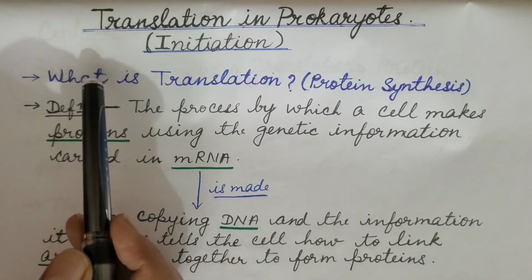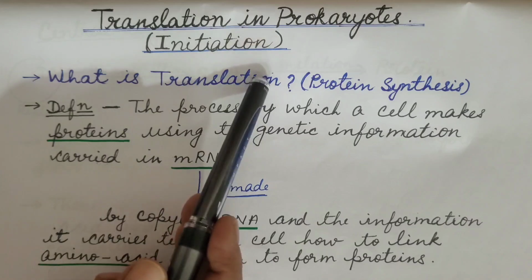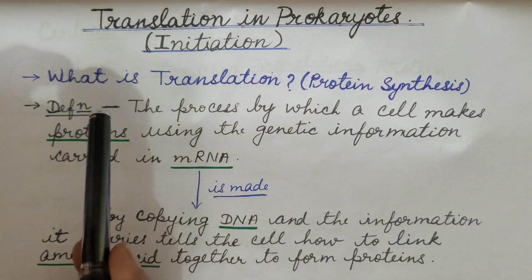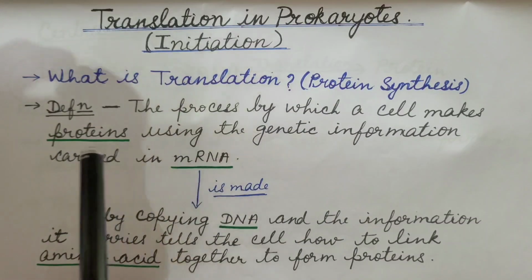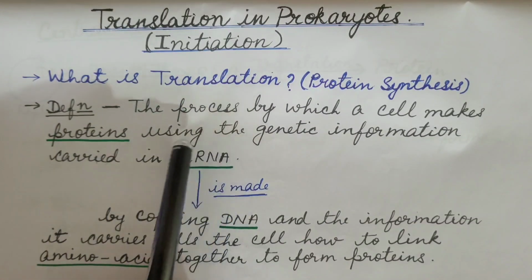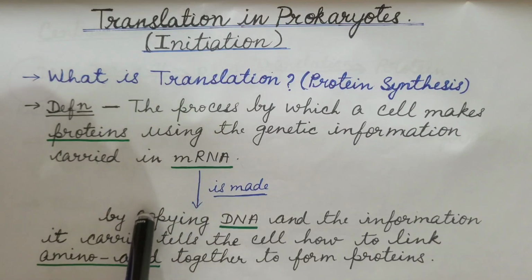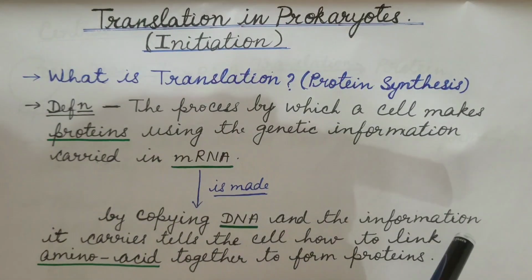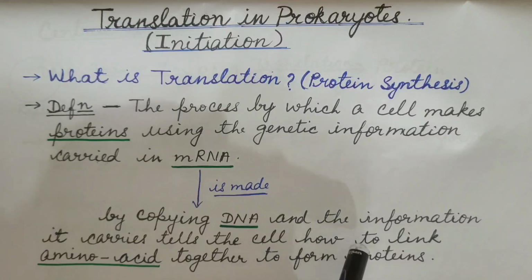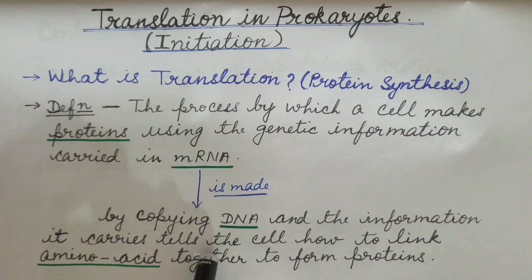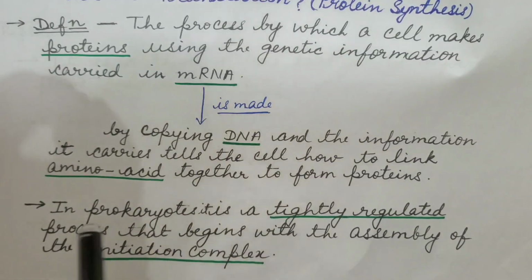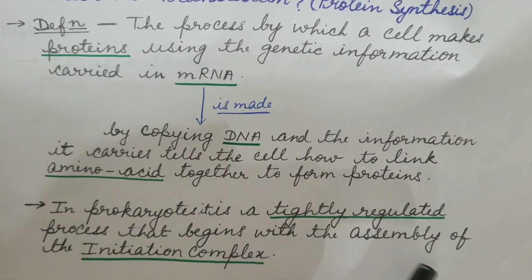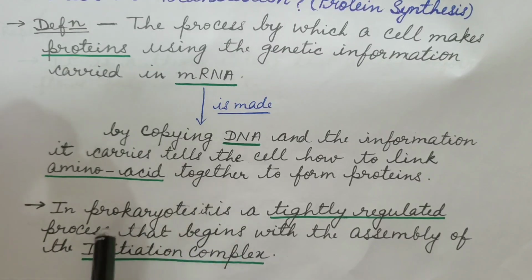Representative prokaryote: E. coli. So first of all, what is translation, or what is protein synthesis? The process by which a cell makes proteins using the genetic information carried in messenger RNA. This messenger RNA is made by copying DNA, and the information it carries tells the cell how to link amino acids together to form proteins. In prokaryotes, it is a tightly regulated process that begins with the assembly of the initiation complex. This initiation complex we will discuss later.